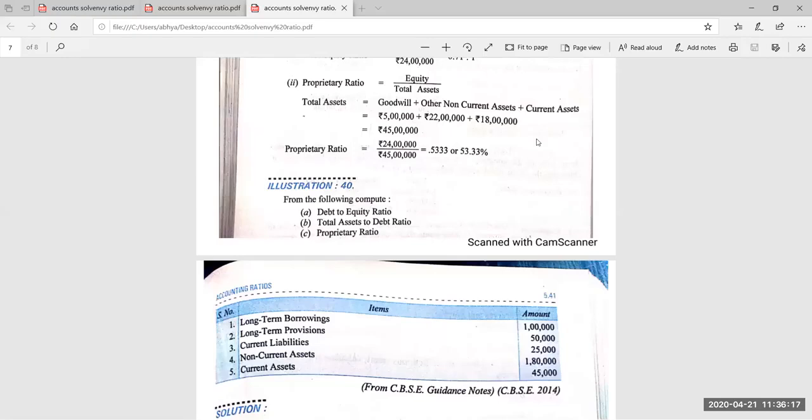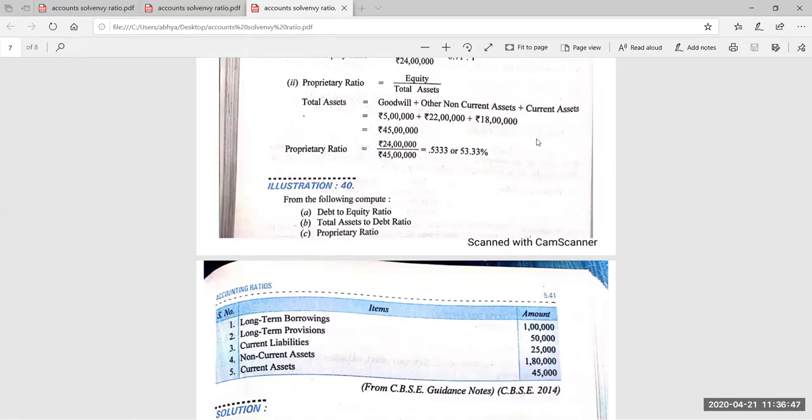Then equity: make the balance sheet to know the equity. Find out the total of the assets, 180 plus 45, 2,25,000 is the total assets. And out of that 225, deduct 175, which is the total of debt. 225 minus 175. Yes, very good.